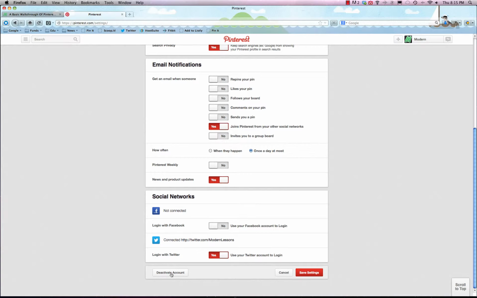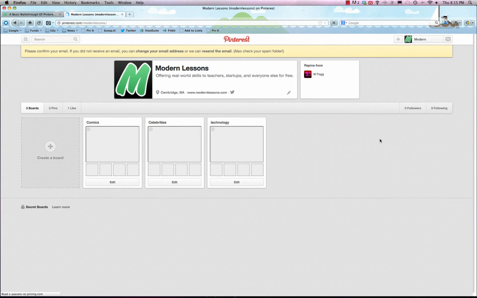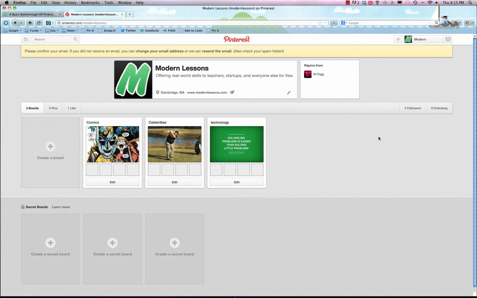Finally, if you ever get tired of Pinterest, you can deactivate your account. Notice that it says deactivate, not delete. You can reactivate it if you want, but in general, deactivate means you've probably given up on Pinterest and don't have a huge need for it. Finally, just hit save settings and that will basically update everything for you. After you do that, it'll bring you back to your little personal page, and you can always create boards here.